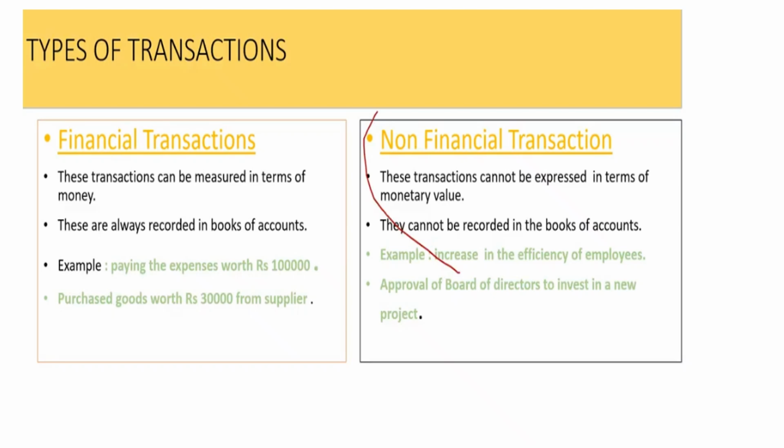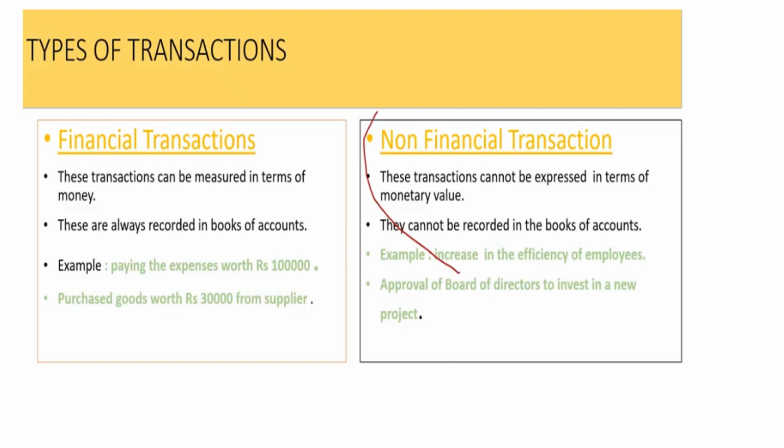Okay. Now, what is the meaning of financial transaction and non-financial transaction? A financial transaction basically is a transaction which can be measured in terms of money, and it is recorded in the books of accounts. But non-financial transactions cannot be measured in terms of money and will not be recorded in the books of accounts. What does it mean? That means जो transactions आप पैसे की form में transfer कर सकते हो, लिख सकते हो, convert कर सकते हो, वही transactions आप books of accounts में लिखेंगे.